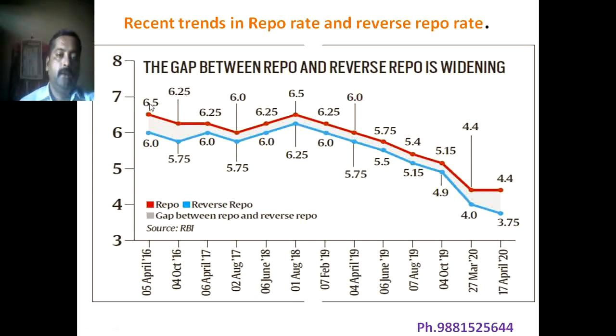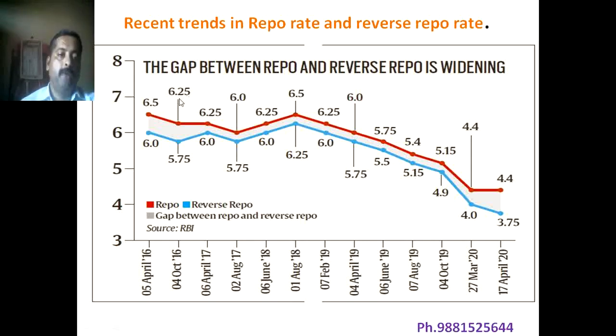Here, repo rate earlier was 6.5, now it is 6.25. It means that 0.25 reduced in repo rate. In economic language, we say that the repo rate reduced by 25 basis points.